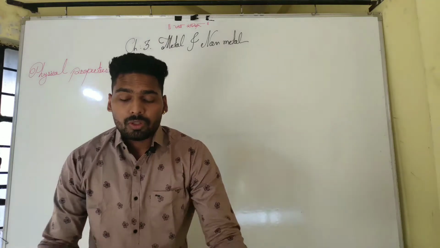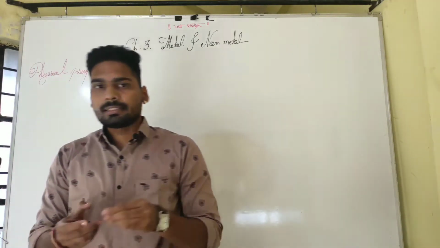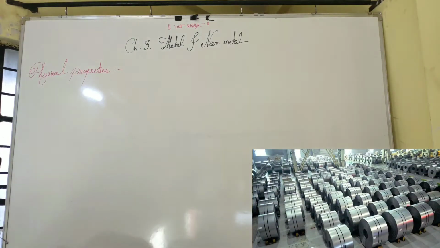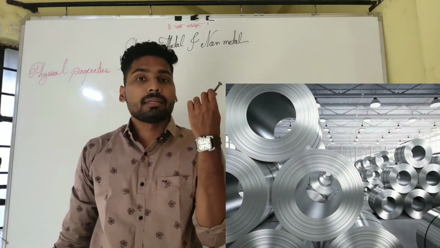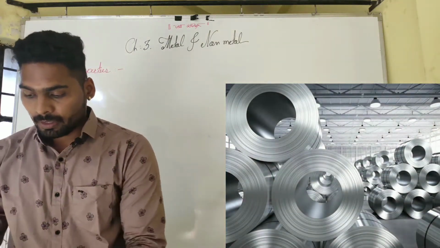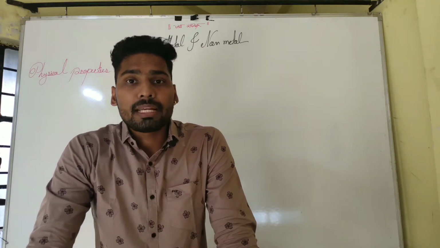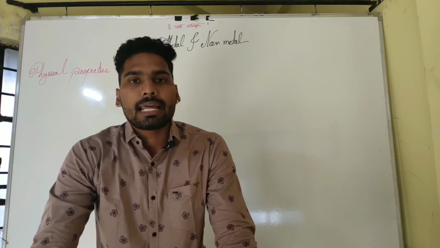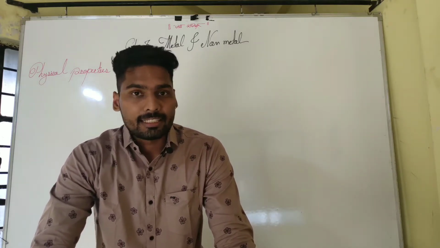First of all, what do you think? What is a metal? Is that part a metal? Yes, that's also metal, or another thing, that is also metal. It is made of aluminium, it is made of iron. Okay, iron, that means ferrous. So there are so many different types of metals and non-metals all around us, in every direction. So let us learn about it in detail.